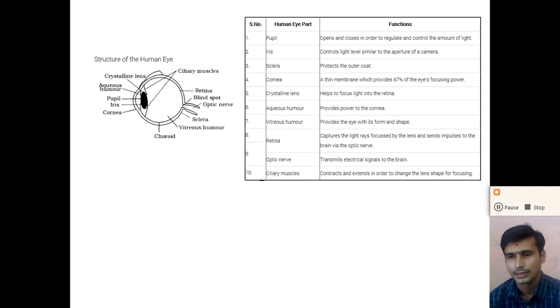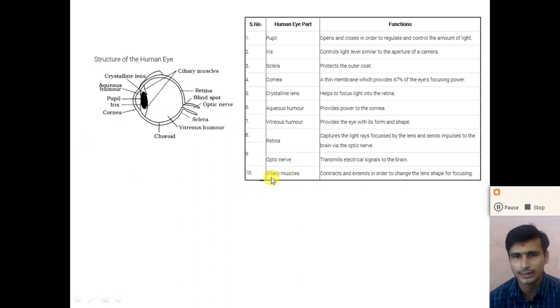The retina has two types of cells, rods and cones, which detect the intensity of the light and the color of the light and generate the electrical signal to the brain via the optic nerves. So what is the function of the optic nerves? Optic nerves transmit the electrical signal to the brain and transmit a message from the brain to the eye.